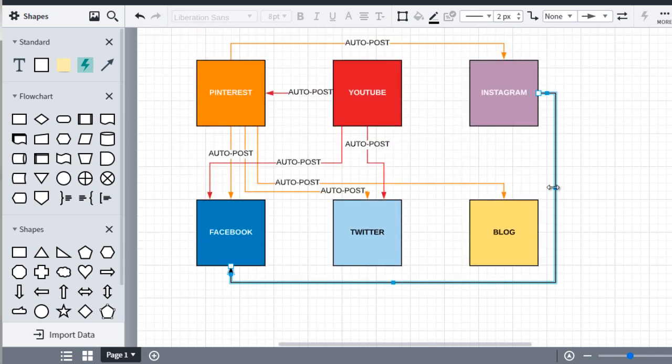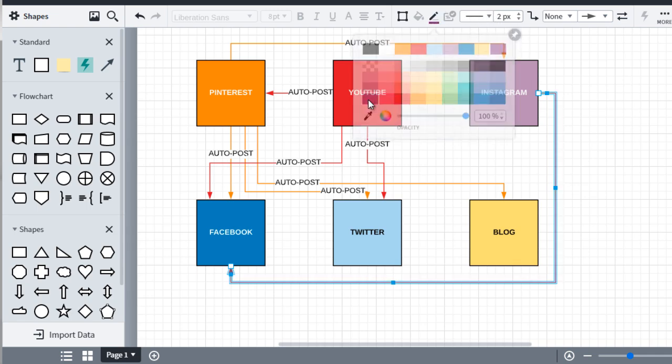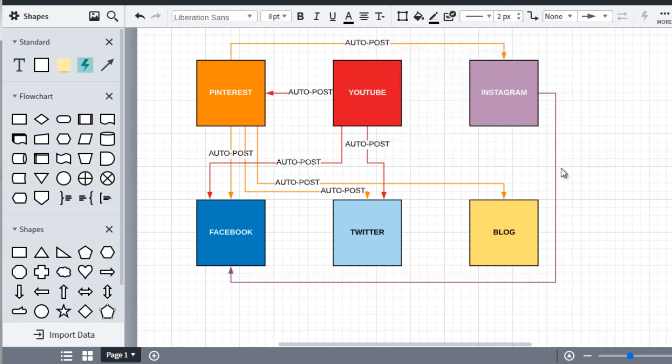So that's the nice thing about Lucidchart, it tries to make it as easy as possible. All right, so we got that and auto post, and there we go. So we now have a visual map as to what we need to do.